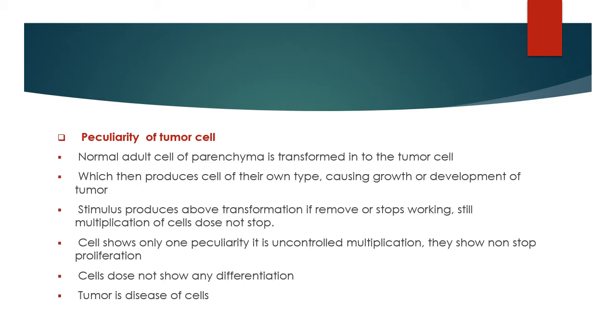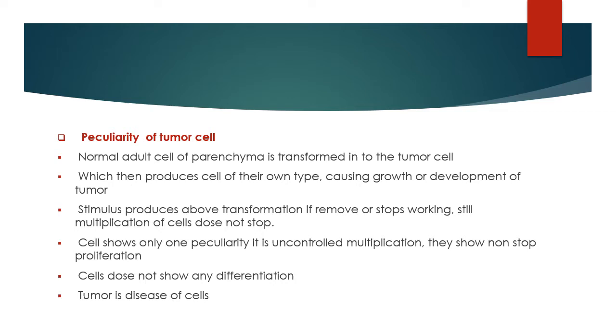The cell shows one most important peculiarity, which is the uncontrolled multiplication of cells. They show non-stop proliferation, and the cells do not show any differentiation. This lack of differentiation is known as anaplasia. Anaplasia means no structural and no functional differentiation. Tumor is a disease of cells, it is a peculiarity of cells.